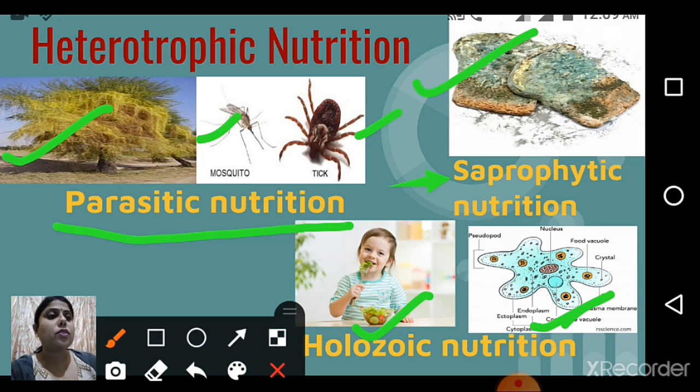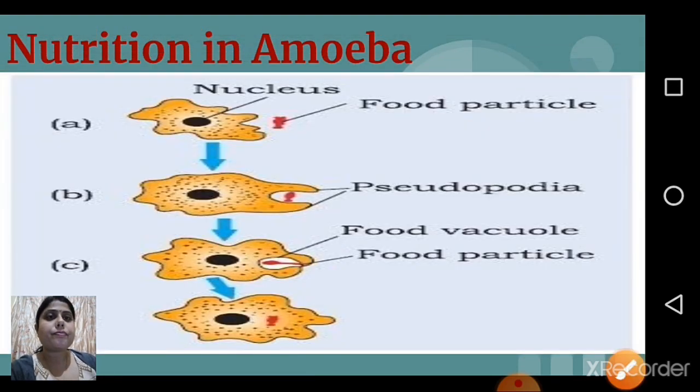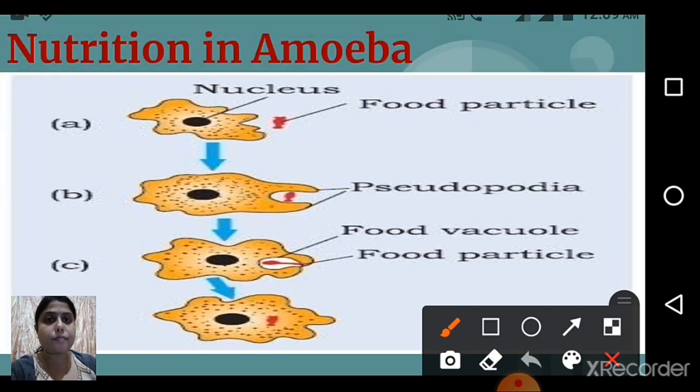Now let's see nutrition in amoeba. As you can see here, the same picture is in your book also. Here you can see an amoeba, which is a single-celled organism. You all know how they take and absorb their food.